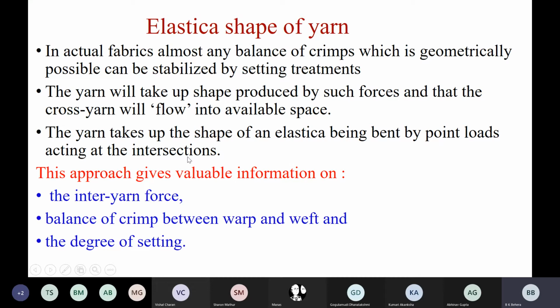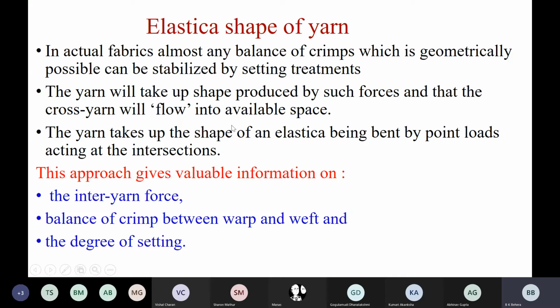So whatever load will be exerted, it will be exerted at one point, which is the ideal case. It never happens because yarn is compressible. Yarn is not a steel rod. It is compressible. It has a packing density. I have given you all examples yesterday. 0.65, that means 35% space is still available as a void. So yarn can be compressed.